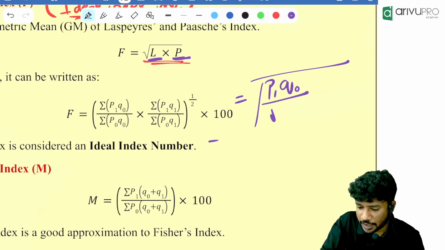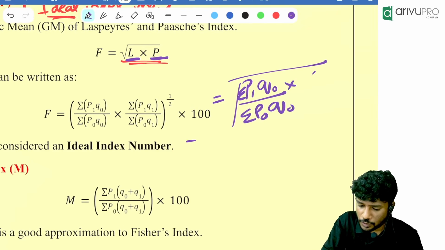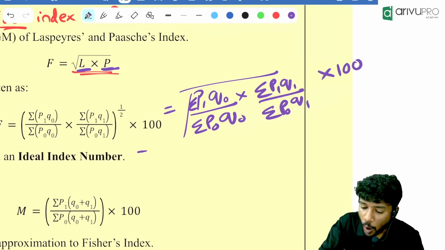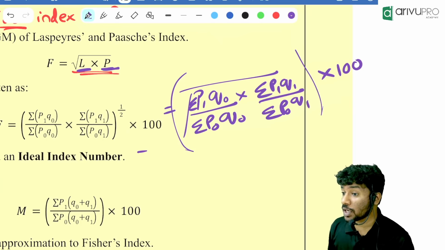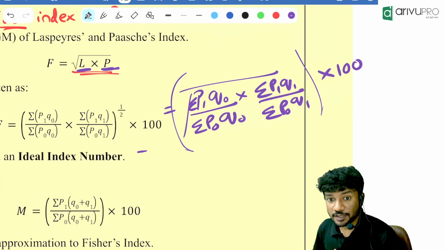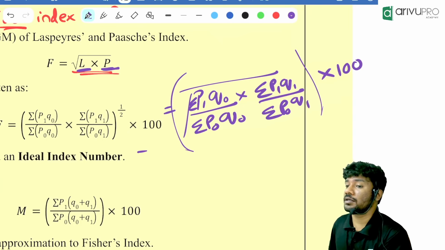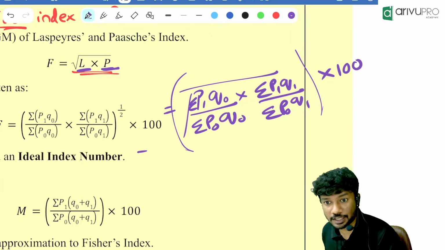Summation of P1Q0 divided by summation of P0Q0 into summation of P1Q1 divided by summation of P0Q1. Then you will write the 100 outside the root. Okay, you should write where? Outside the root. You can't write it inside the root. If you're writing inside, you should write it as 100 into 100. When it is outside the root, you should write it as 100 itself. Okay, keep it in your mind.